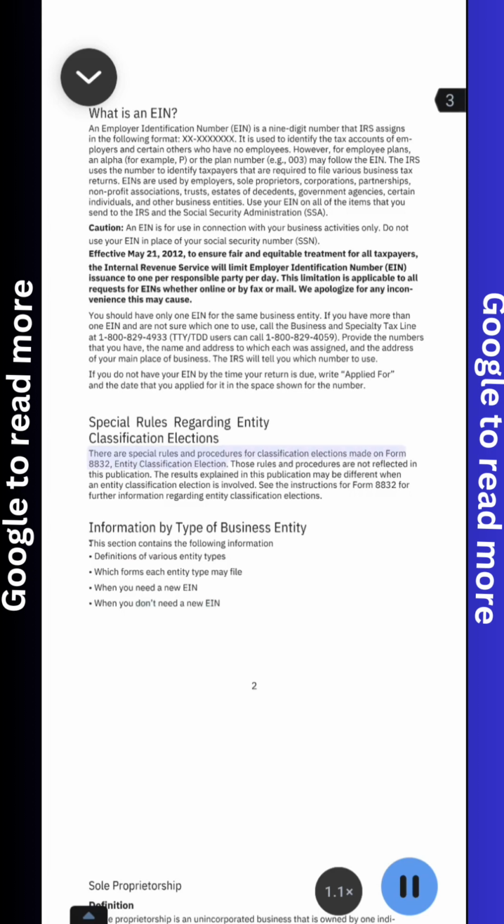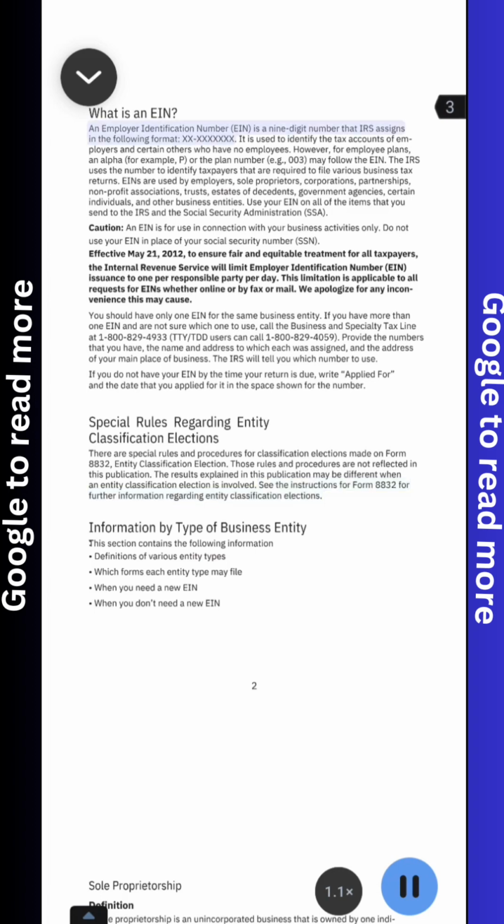There are special rules and procedures for classification elections made on Form 8832, Entity Classification Election. Those rules and procedures are not reflected in this publication. The results explained in this publication may be different when an entity classification election is involved. See the instructions for Form 8832 for further information regarding entity classification elections.